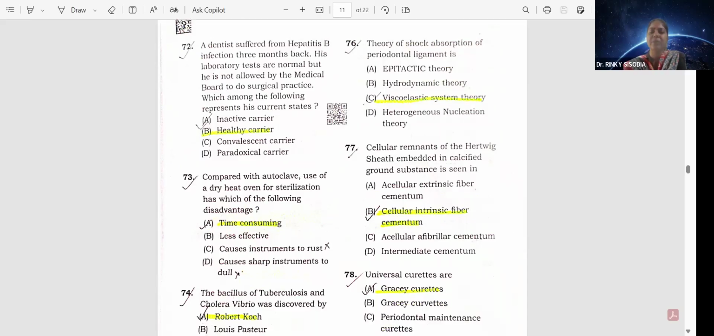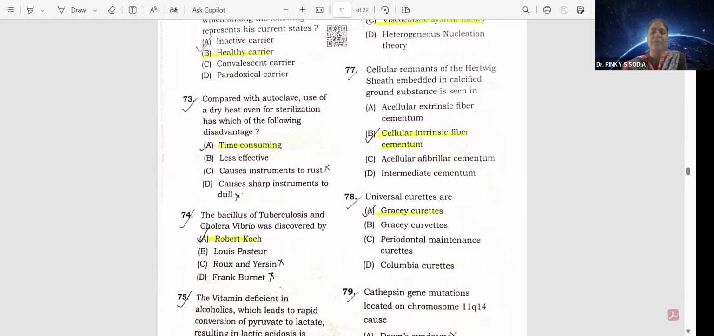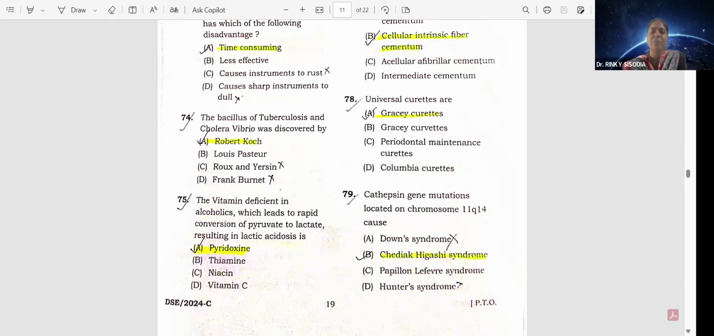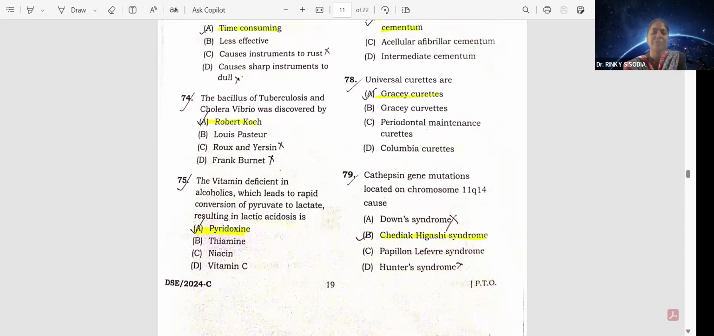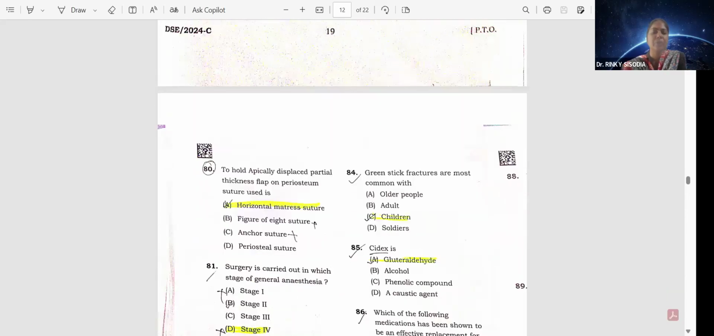Cellular remnant of Hertwig sheath embedded in calcified ground substance is seen in option B, cellular intrinsic fiber cementum. Universal curettes are Gracey curettes. Cathepsin C gene mutations located on chromosome 11q14 cause Chediak-Higashi syndrome. Option B. Okay, to hold an apically displaced partial thickness flap on periosteum, the suture used is horizontal mattress suture.